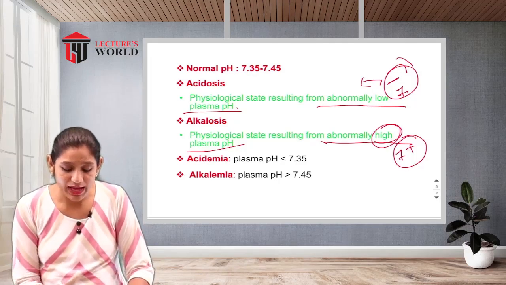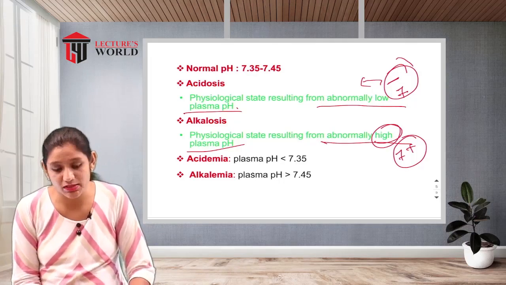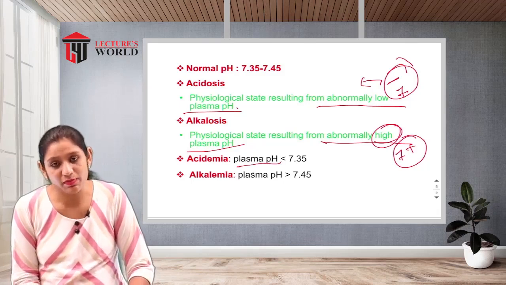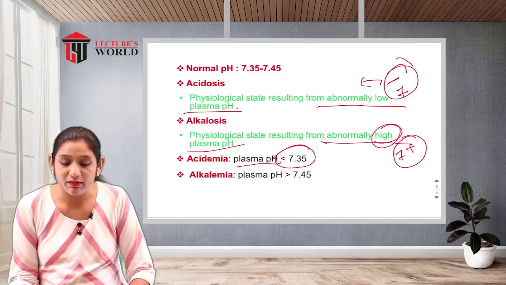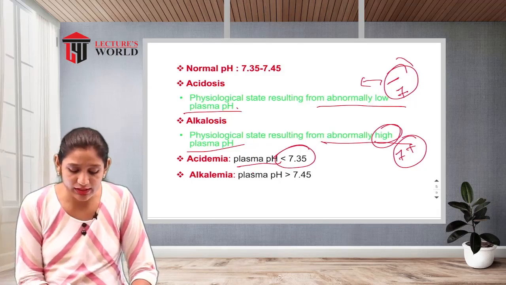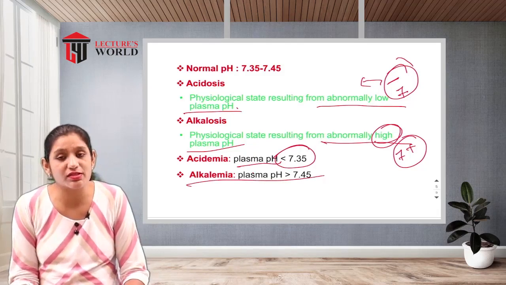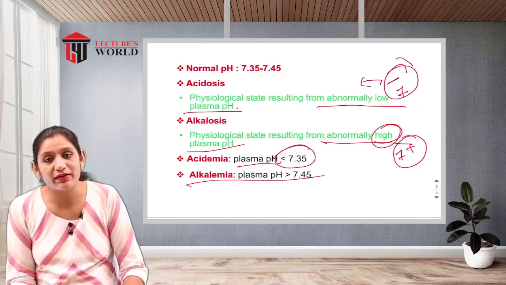Acidemia: our body's plasma pH, the blood plasma pH, is less than 7.35. And alkalemia: the plasma pH is greater than 7.45.